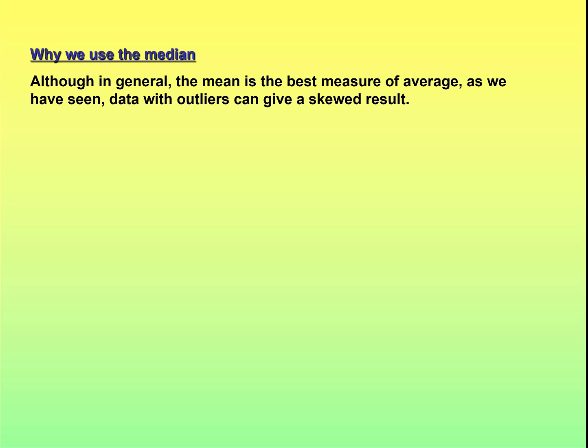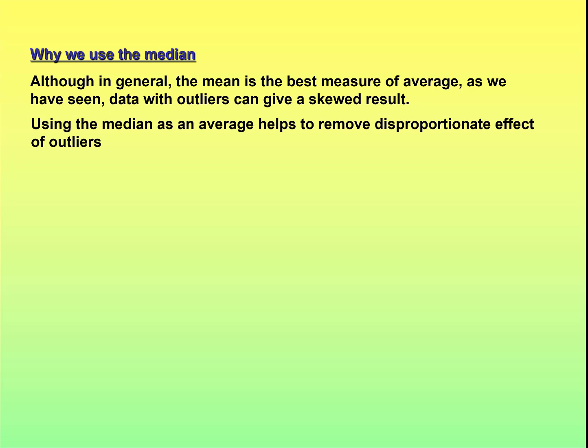So why do we use the median? Well, the median solves the problem of outliers. Although the mean is generally the best, sometimes when we've got outliers, the median gives a better result than the mean. And using the median as an average helps to remove the disproportionate effect of outliers.